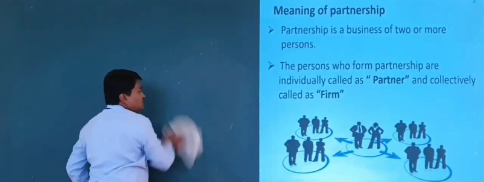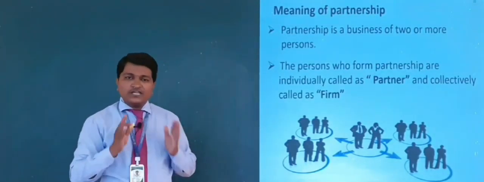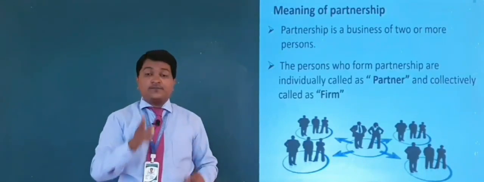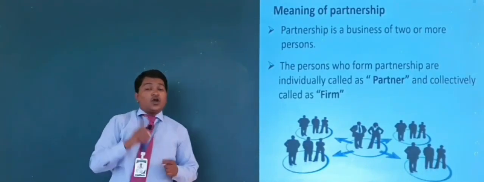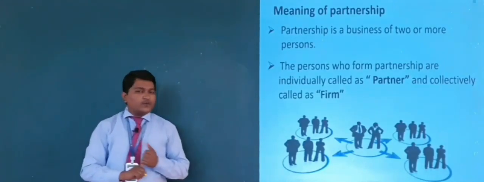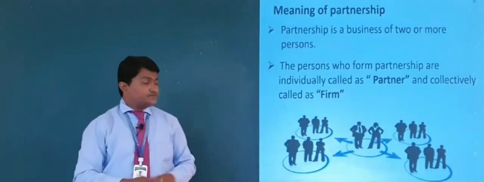Right? Understood now? So here, what is partnership business? Yes, partnership business is a business of 2 or more persons. How many minimum members are required to form a business? Yes, minimum 2 persons are required.